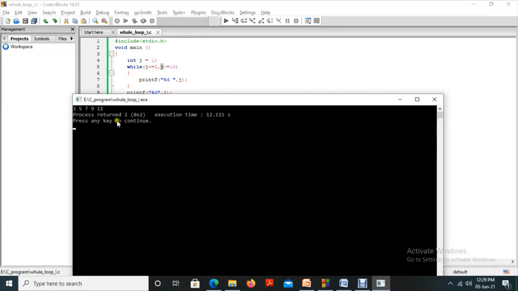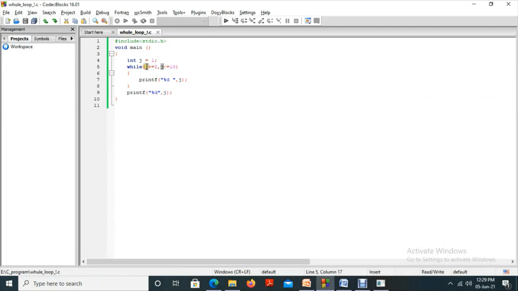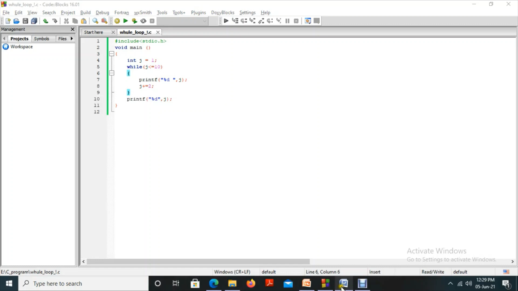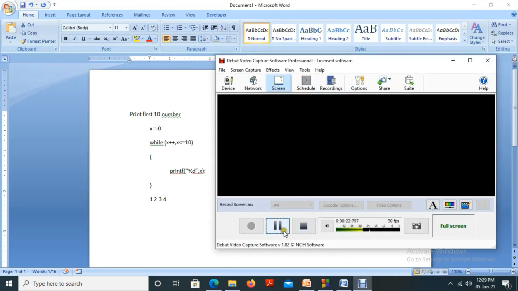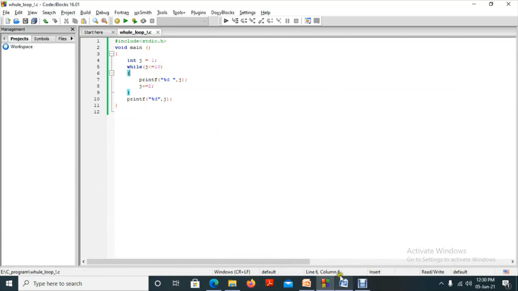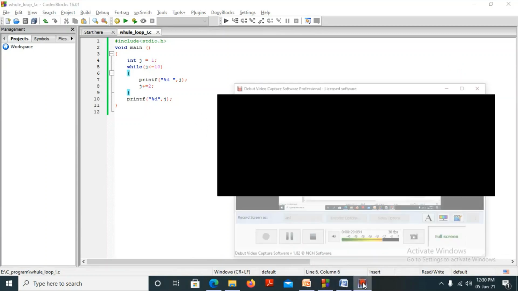Okay. Now it is 3, 5, 7, 9 and 11. What I am doing is updating the value like this. So what will happen? The output may change. Run the program. Okay, right now this is the output.